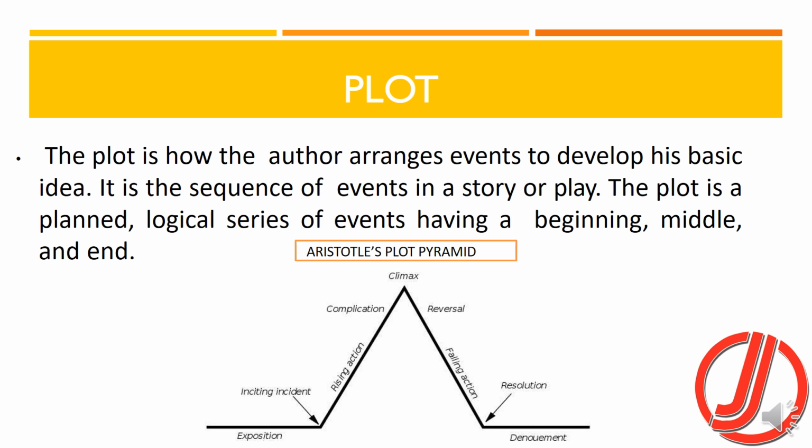From climax, the story moves back towards resolution through reversal and falling action. After resolution, there is denouement, which is the tentative ending of the play. So this is the pyramid that is portrayed by Aristotle in Poetics.